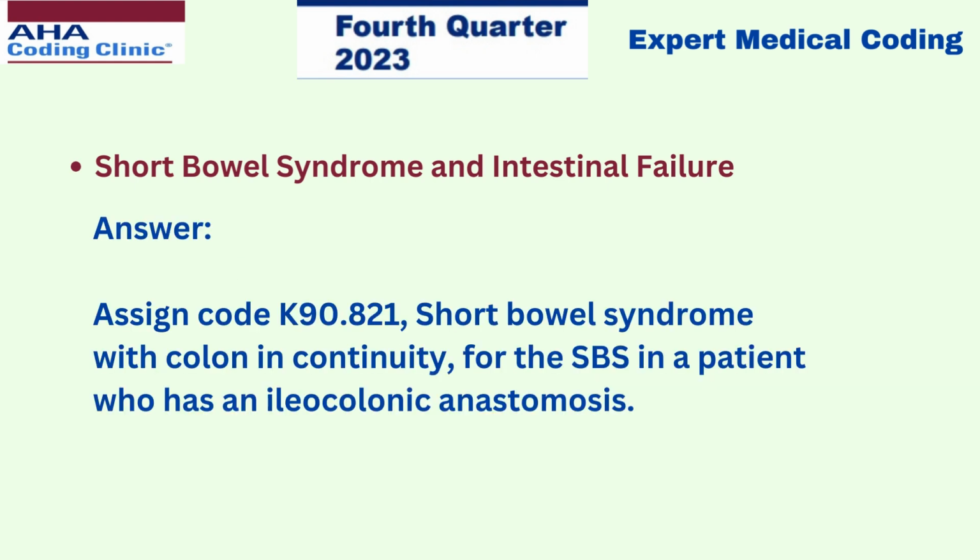And the answer here is we have to assign code K90.821, short bowel syndrome with colon in continuity, for the SBS in a patient who has ileocolonic anastomosis. So as you can see in this scenario, the patient underwent right hemicolectomy. Only half of the colon is removed and the remaining colon is attached with the ileum, that is, ileocolonic anastomosis was performed. So the colon is in continuity. We have to assign code K90.821, short bowel syndrome with colon in continuity, for the SBS in a patient who has ileocolonic anastomosis. Now let's move to the next scenario.